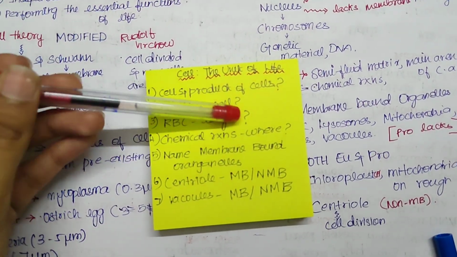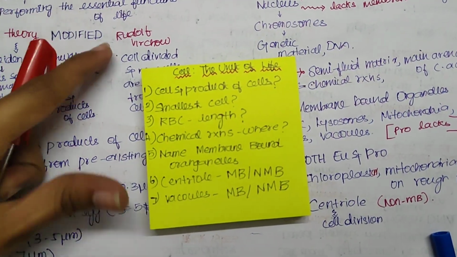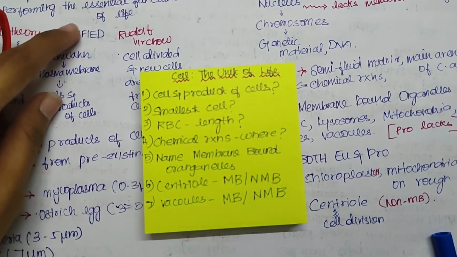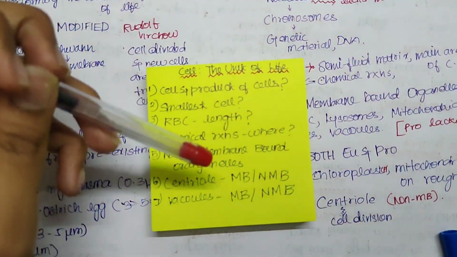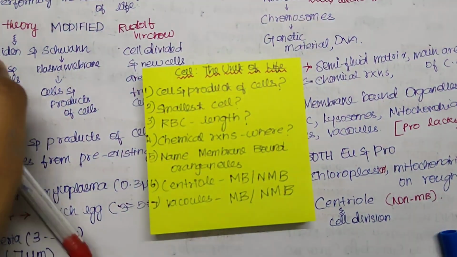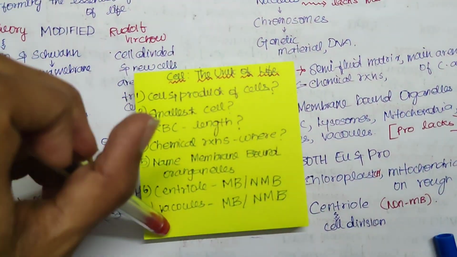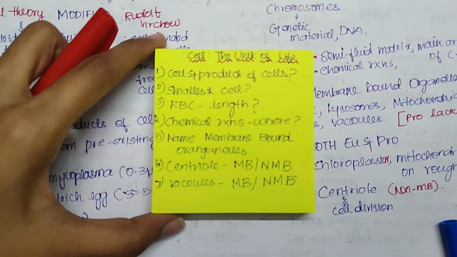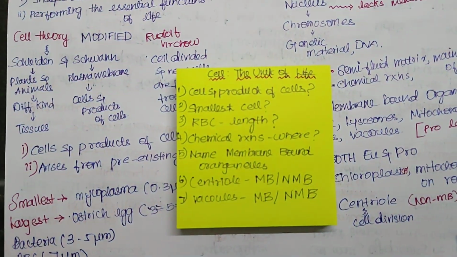What are the chemical reactions that take place in the cell? Name the membrane bound organelles of the cell. Is centriole a membrane bound or non-membrane bound organelle, as well as is vacuole a membrane bound or non-membrane bound organelle? If you are able to answer these questions, let's get into the next page.